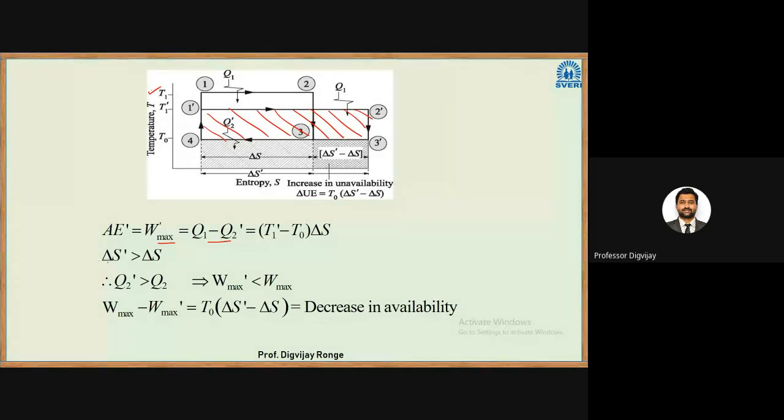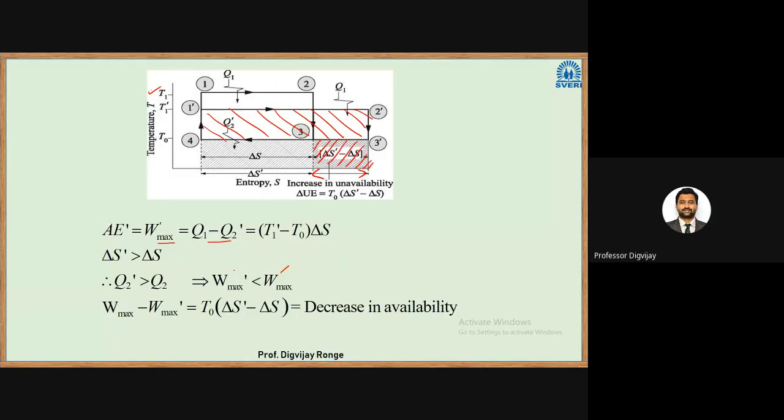Now clearly in this case, delta S dash is greater than delta S. So this is greater than this by this much amount. Okay. So in this case, Q2 dash will be greater than Q2. And in this case, W max dash will be less than W max. So what they are saying here is that available work when I decrease the temperature is less than available work when the temperature was higher. So W max minus W max dash is equal to T naught into delta S dash minus delta S. So they are talking about specifically this rectangle.